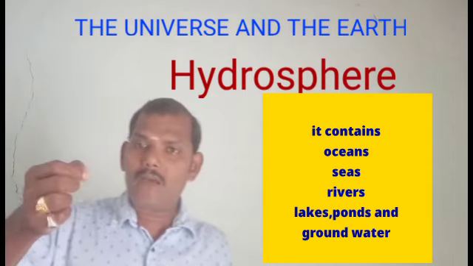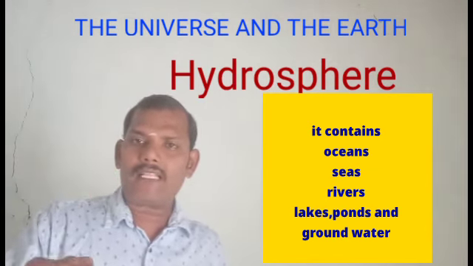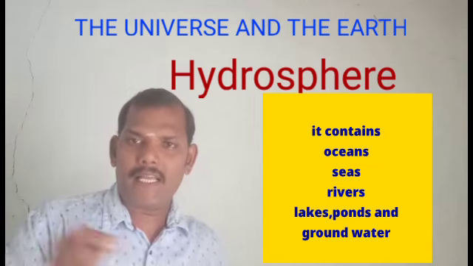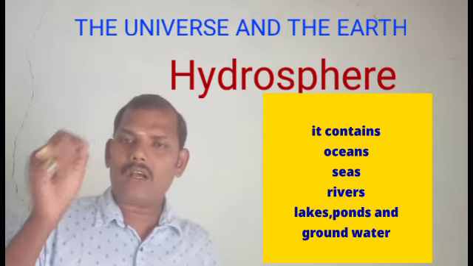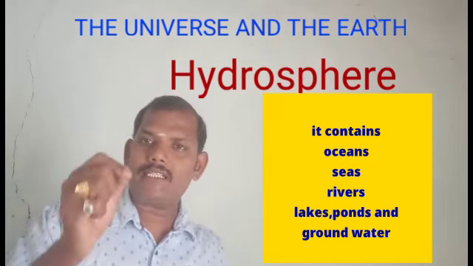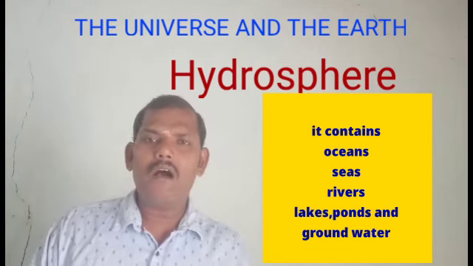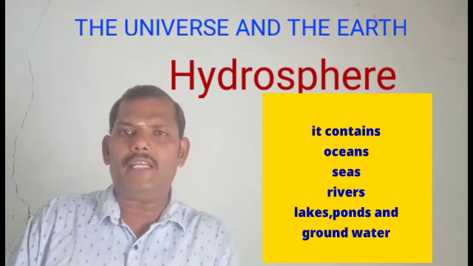And this water is a very important source for life. How is life possible on the earth? With the help of water and air. Compared to other planets, the earth consists of water. That's why life is possible on the earth's surface. So in this 71% of water, how much do we use for our daily needs?